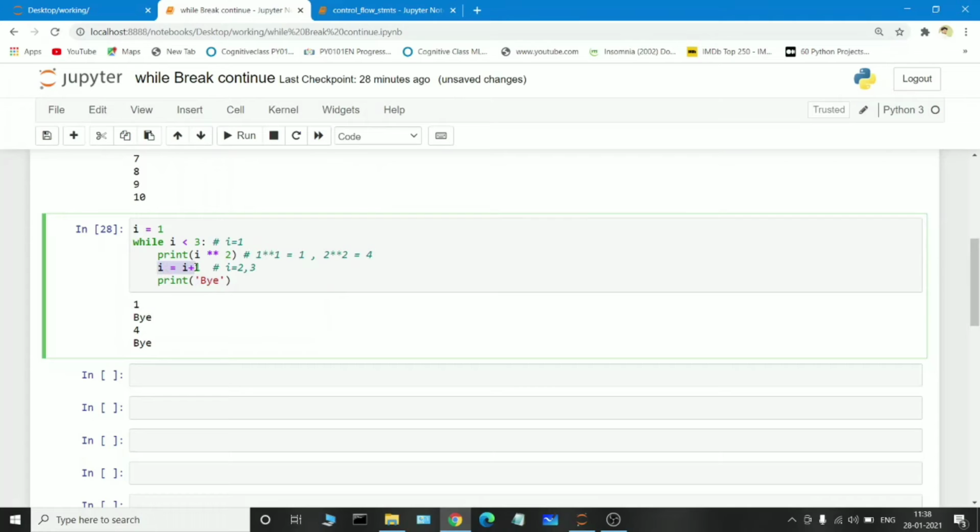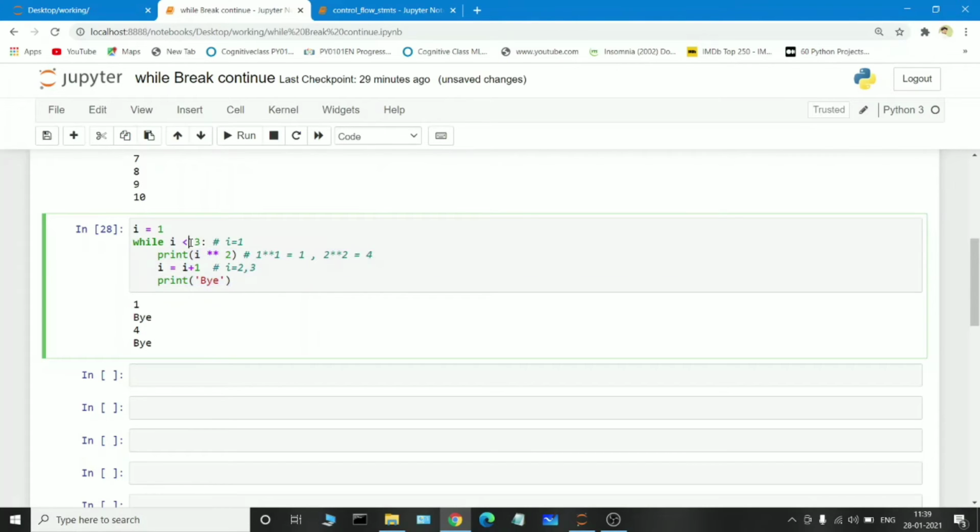The incremented value 2 will again go to the while condition, and it will check the logic: 2 is less than 3, condition true, and it will pass to the print statement, 2 square, which means 4, so 4 is printed here. It will again increment the value, so the I value will be 3 now. It prints, and again it will go to the while condition and check: 3 is less than 3, the condition fails, so that's why it does not repeat.